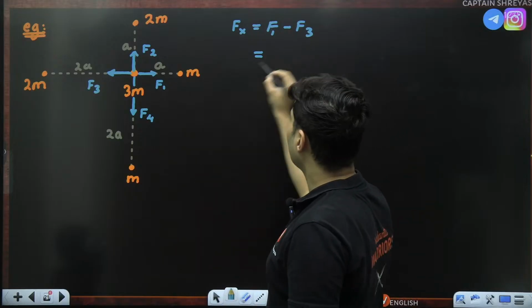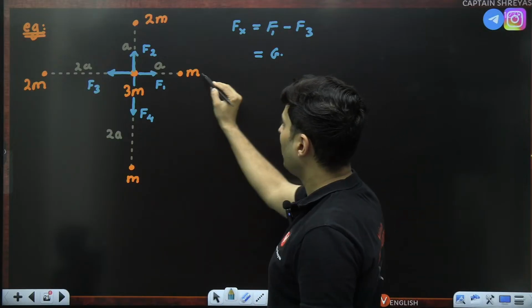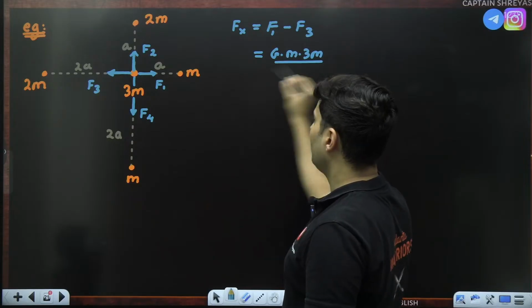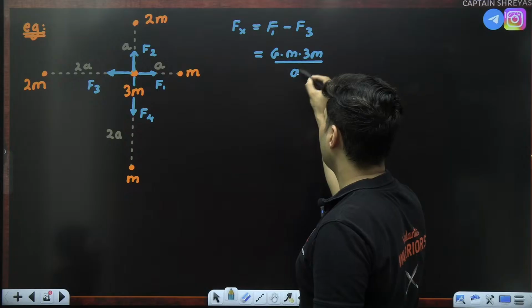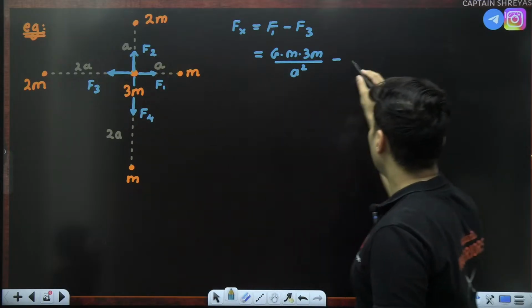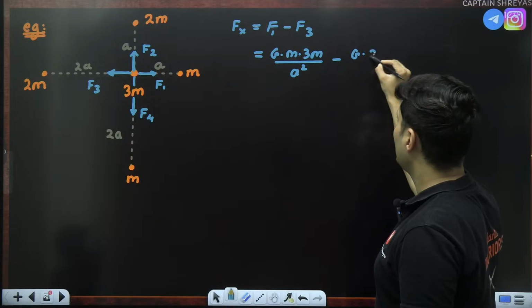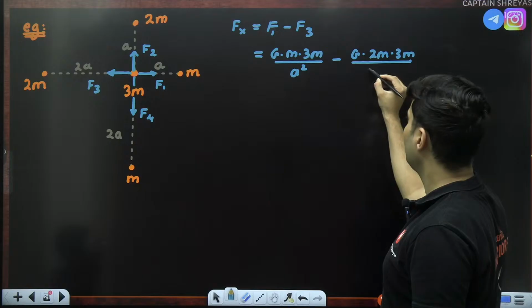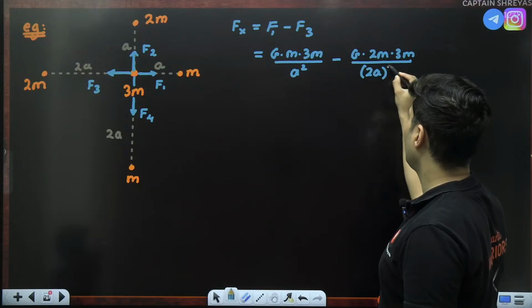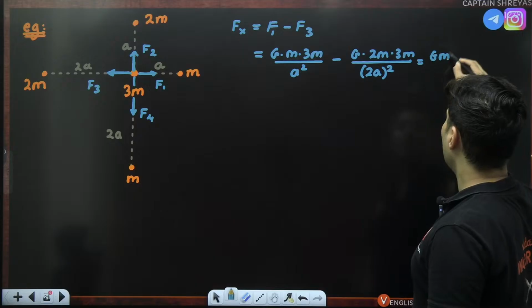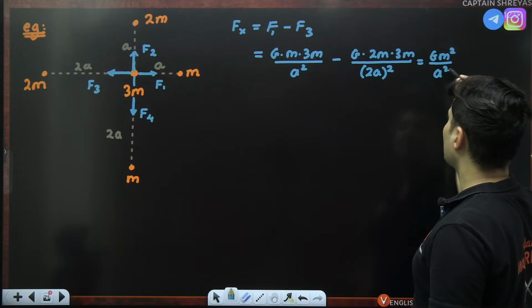What is F1? It will be G m1 m2, so m into 3m divided by the distance, which is a, squared, minus. Similarly, F3 will be G 2m, 3m, and the distance is basically 2a, so 2a whole square. You can see G m square by a square is common.